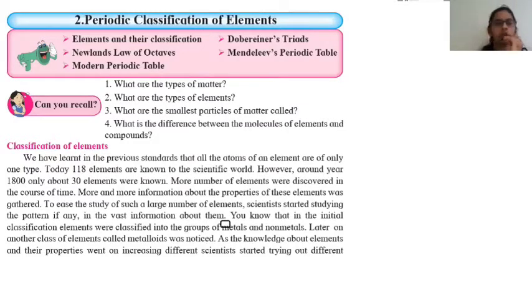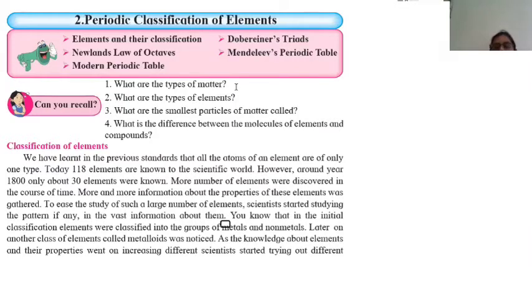So in this chapter, we are going to see how the elements are classified, and what all the scientists have contributed to classify these elements. Now, first of all, we'll see what are the types of elements. So, what are the types of elements? Elements are classified as metals, non-metals, and metalloids.